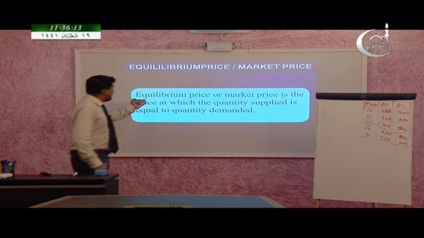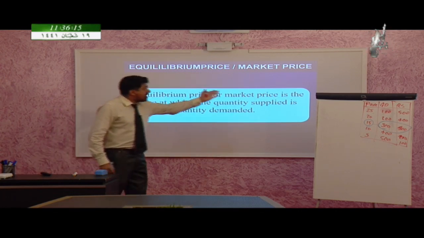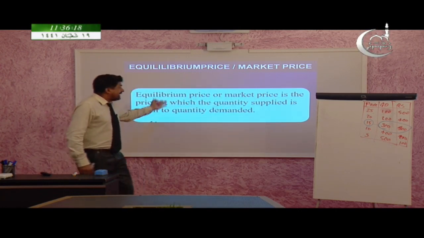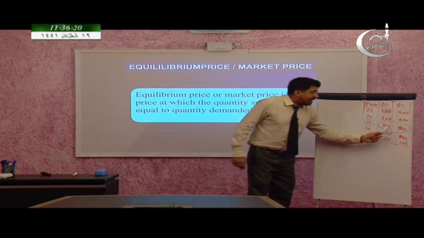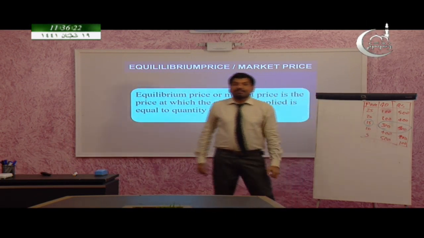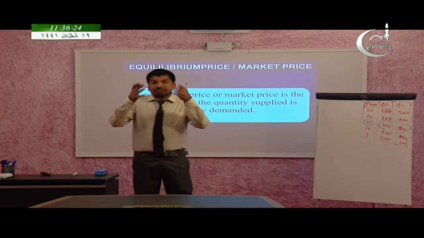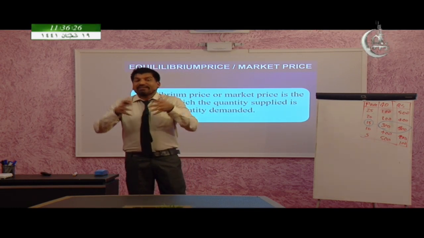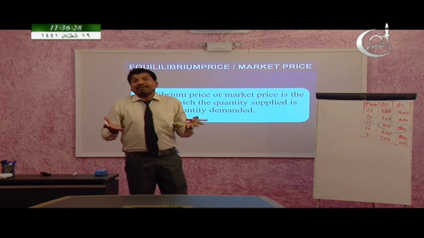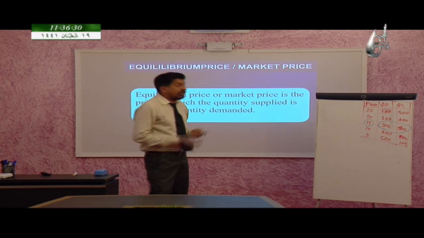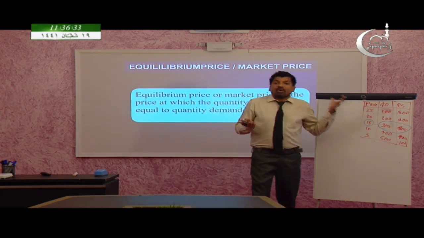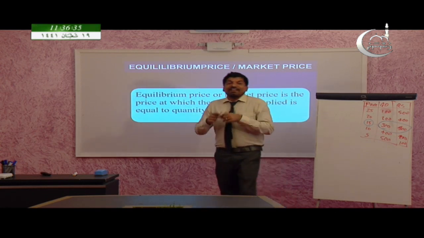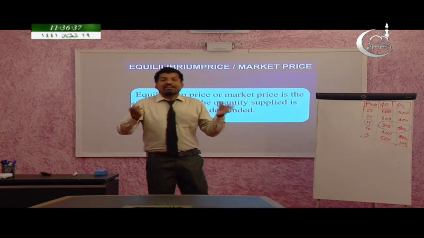That is the definition: equilibrium price or market price is the price at which the quantity supplied is equal to quantity demanded. At this price, what is the quantity? That quantity is called the equilibrium quantity. So here we can say that equilibrium quantity is 300 and equilibrium price is 15.